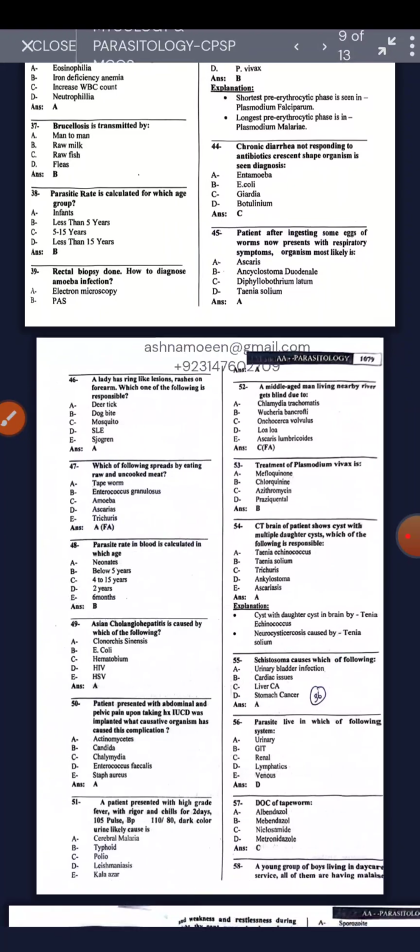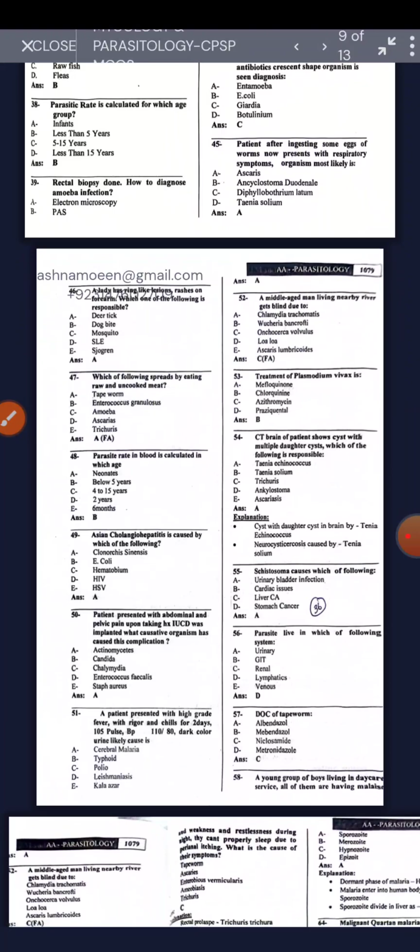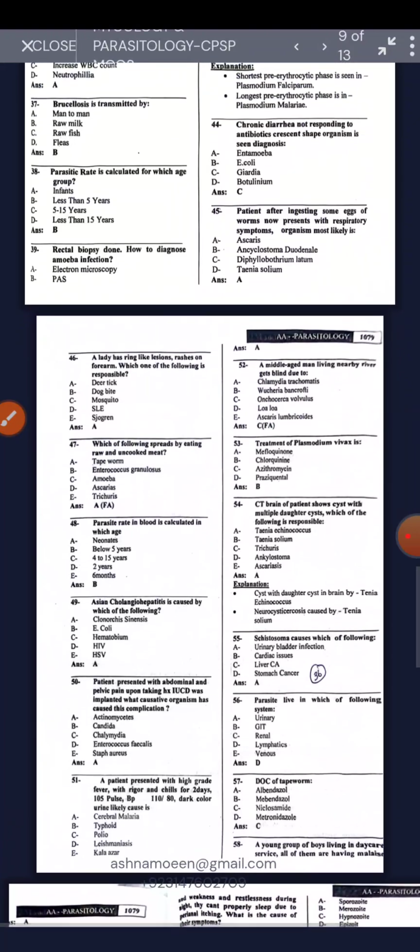A patient presented with abdominal and pelvic pain. Upon taking history, an IUCD was implanted. What causative organism has caused this complication? Actinomyces. A patient presented with high-grade fever with rigors and chills for 2 days, pulse 105, BP 110/80, dark colored urine, cause is cerebral malaria. A middle-aged man living nearby a river gets blind due to Onchocerca volvulus. Treatment of Plasmodium vivax is chloroquine.